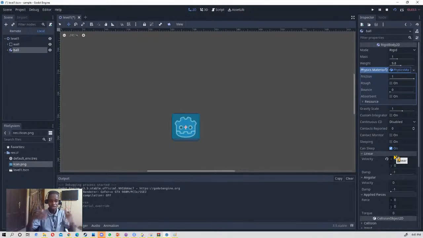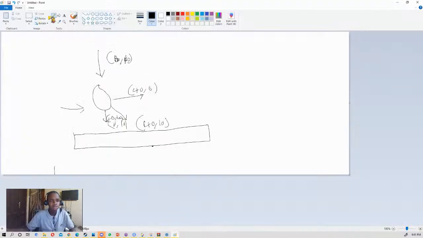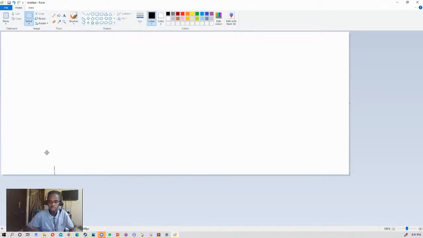They are rigid body balls that get a linear force applied to them. Let me just draw how that thing looks. Let us say we have a force applied here.